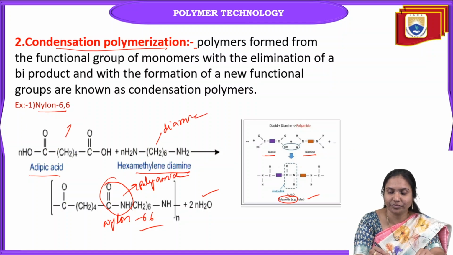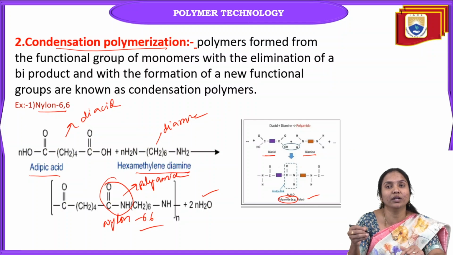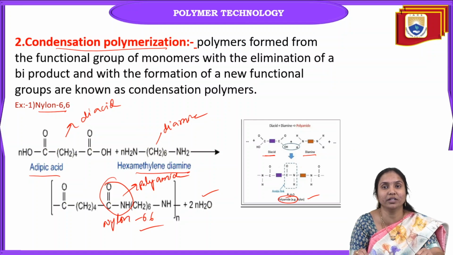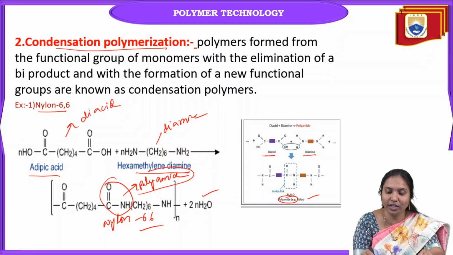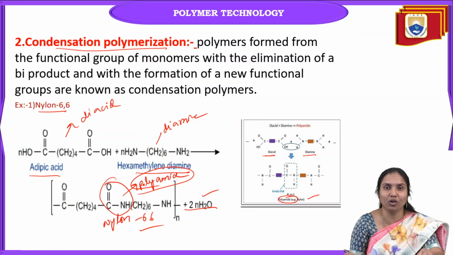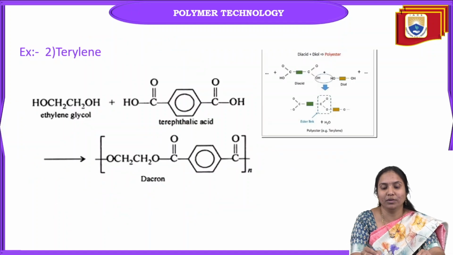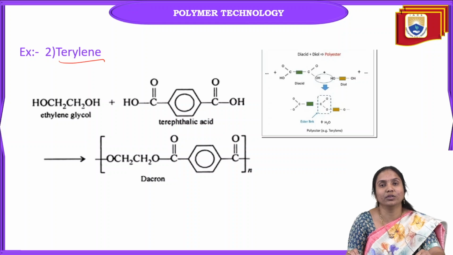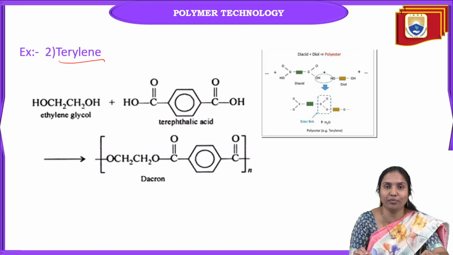And here, the diacid, adipic acid. These two undergo condensation polymerization. In this case, it forms polyamide and the byproduct is a water molecule. One more example is terylene. Terylene is the best example of condensation polymerization.